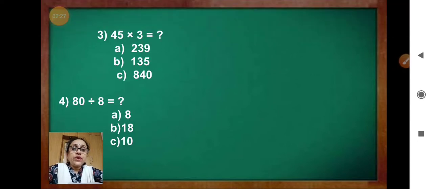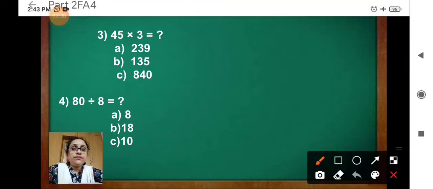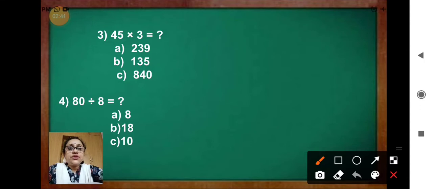Question 3. 45 into 3 equal to, question mark is there. Do the multiplication. First do 5 3s are 15.